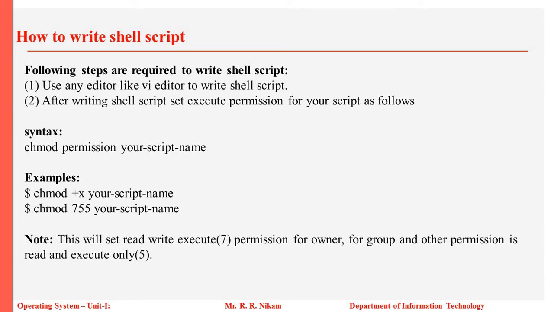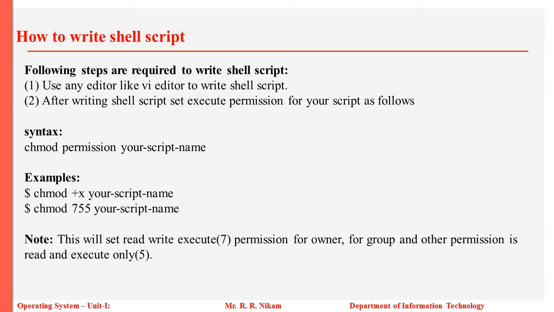So here we have the syntax. For setting the permission we have chmod, the permission, and we need to write down the name of your script. For example, chmod +x and the script name. Also we can do it another way, chmod 755 and the script name.